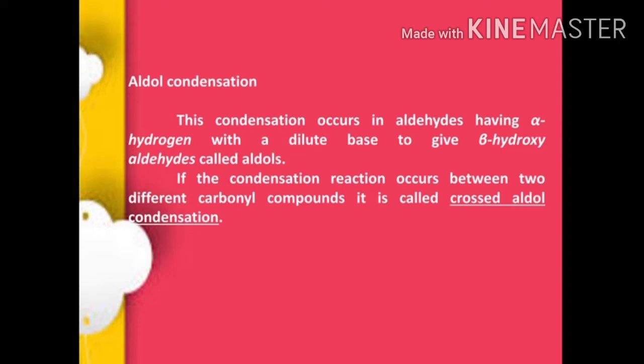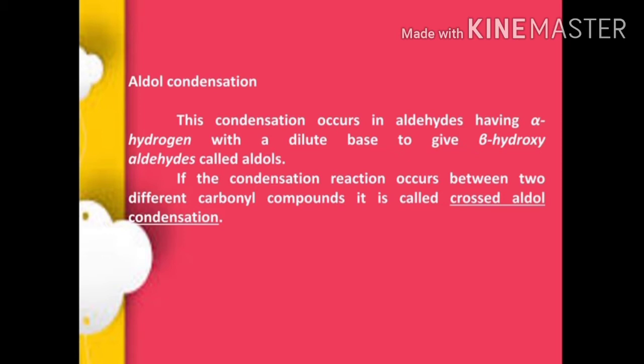Aldol condensation reaction occurs in an aldehyde or ketone having alpha hydrogen atom with a dilute base to give beta hydroxy aldehyde or beta hydroxy ketone. That is called as aldol. That type of reaction is called as aldol condensation reaction. Two types of aldol condensation reaction are possible.